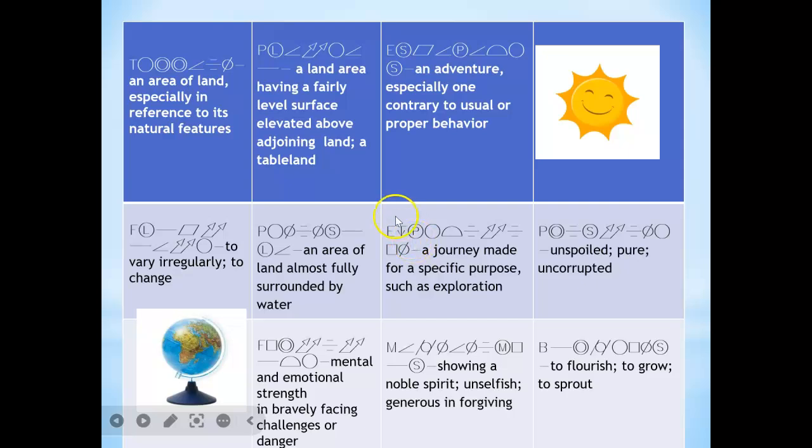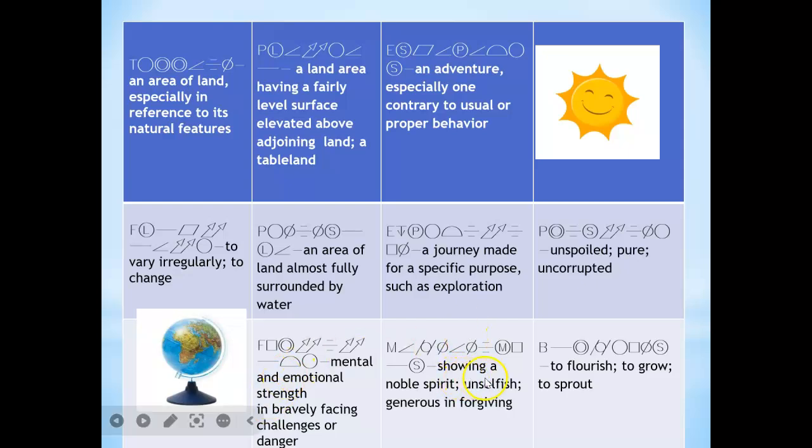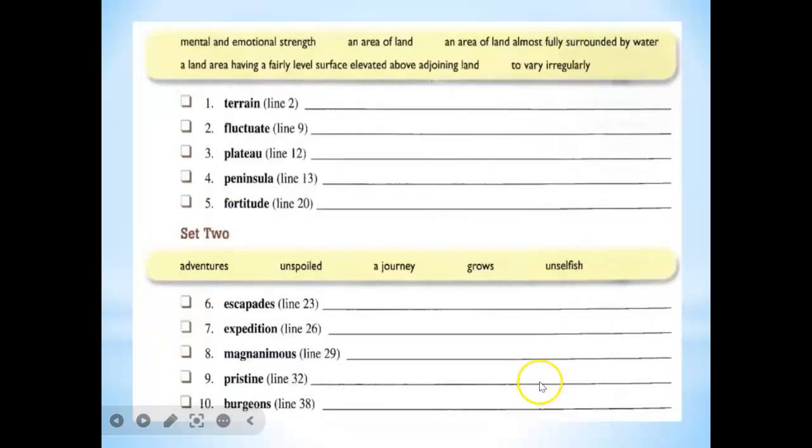A journey made for a specific purpose such as exploration. The answer is expedition. Unspoiled, pure, uncorrupted: pristine. Mental and emotional strength in bravely facing challenges or dangers: fortitude. Showing a noble spirit, unselfish, generous in forgiving: magnanimous. To flourish, to grow, to sprout: burgeon. So here the words are given. You should match these words with the given definitions. You have only a minute for doing this.